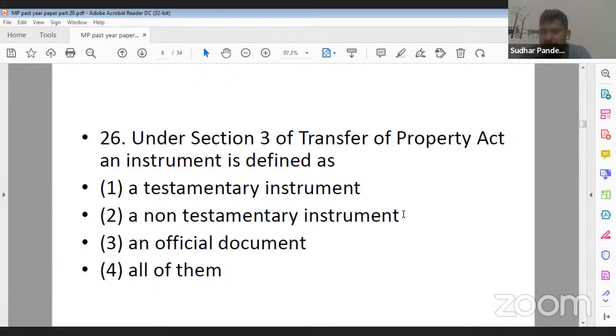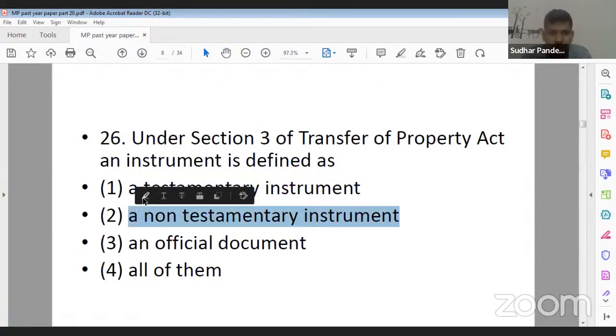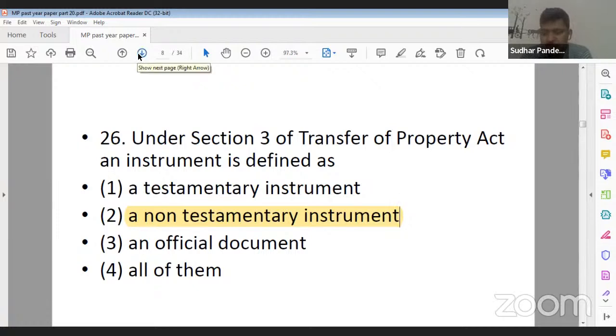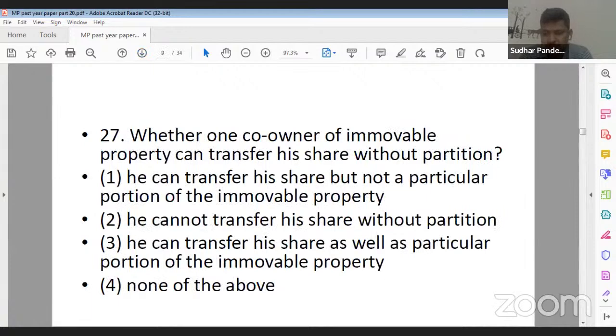Question number 26. This is your first question from Transfer of Property Act. So 26 ka 2 is the correct answer. That is a non-testamentary instrument. If you read the definition clause of your Transfer of Property Act 1882, you can simply get the presumption that under section 3, an instrument is defined as a non-testamentary instrument. Next question is question number 27. Now, before you answer question number 27, read it carefully.